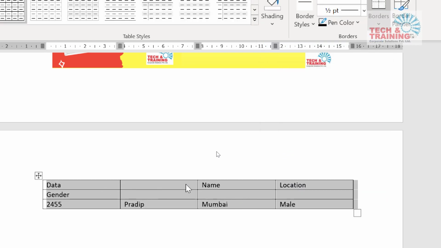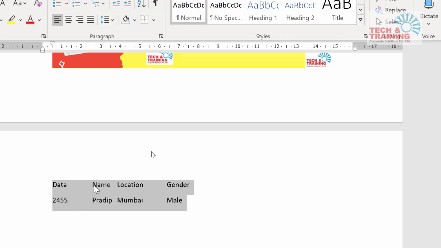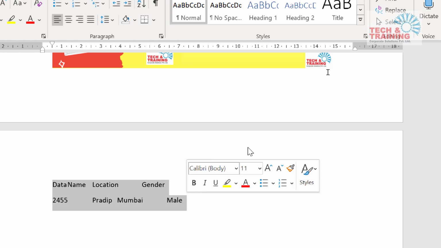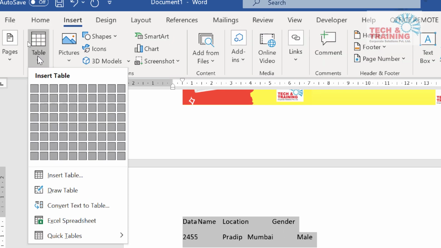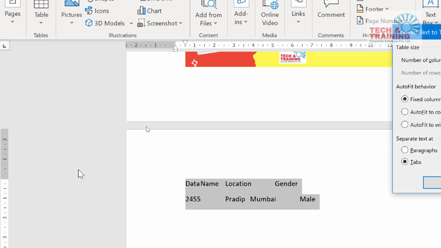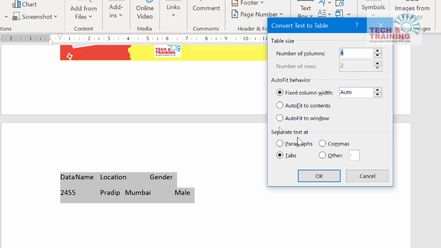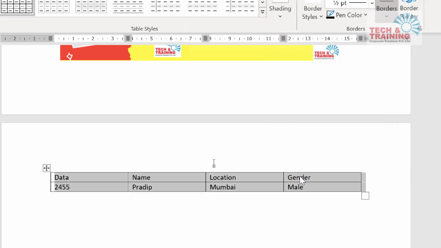See, I had actually given a double tab here. That's the reason it has come onto the next cell. But let's say I give a single tab here, and then let me try. If it still doesn't work, when you copy and paste, it will be a better table. So in Convert Text to Table, here 4 columns, it has automatically taken tabs, and I click OK. See, a perfect table. So you need to take care of tabs and all those things when you get the data from CSV files or any tab-delimited files. Then you can convert this to a table easily, and it becomes very useful.